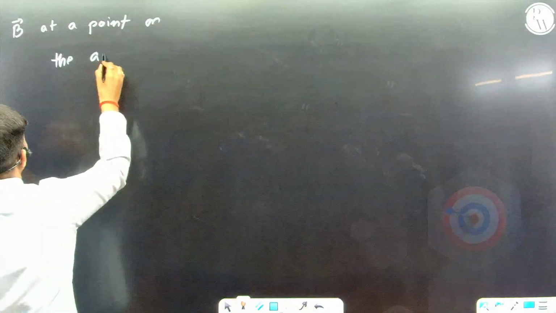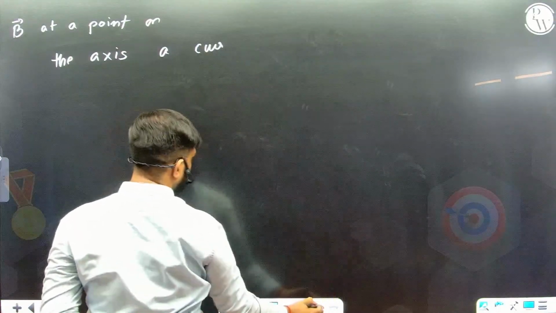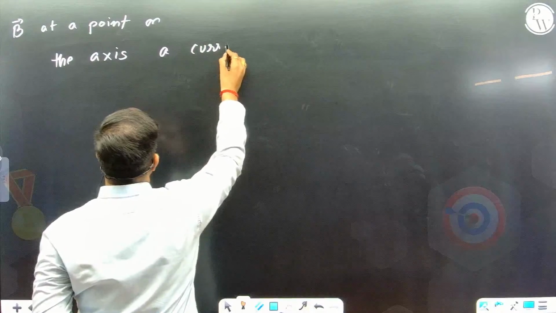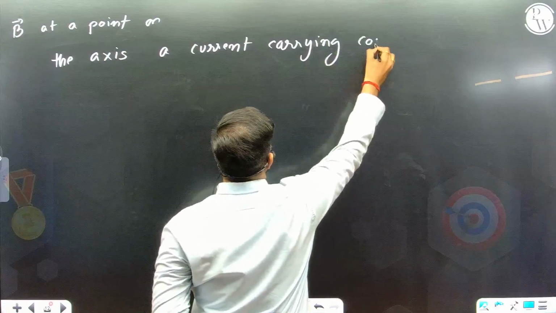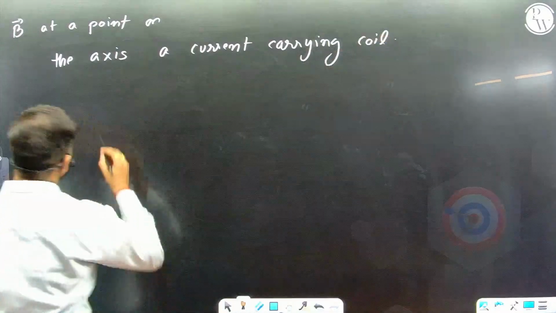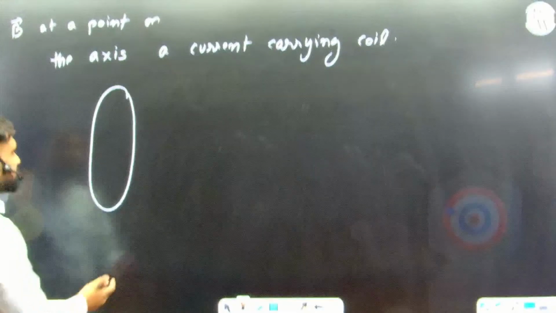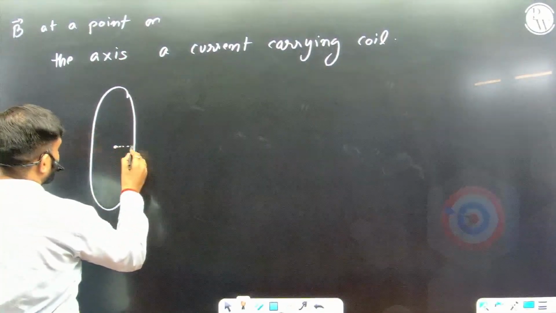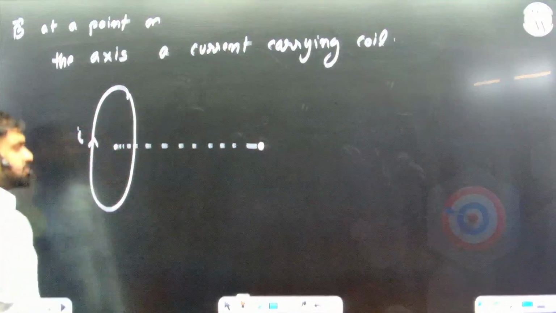Magnetic field at a point on the axis of a current carrying coil, a circular current carrying coil. This is a coil and we are looking at it from the side. This is perpendicular to the plane of the board. This is the point. Current is like this.